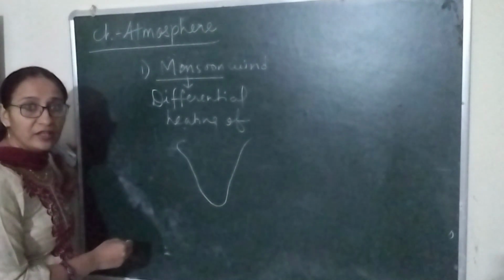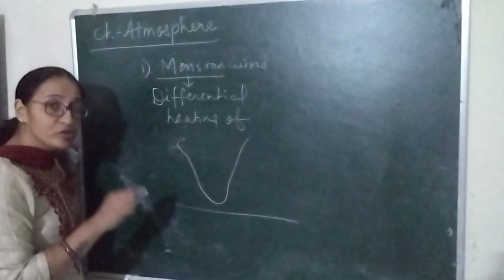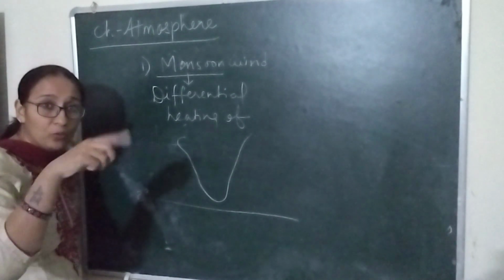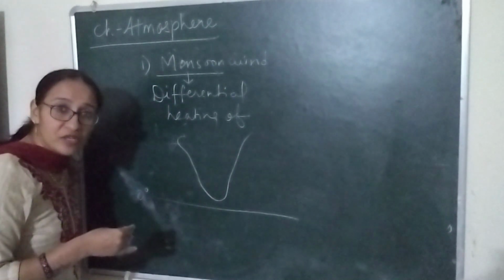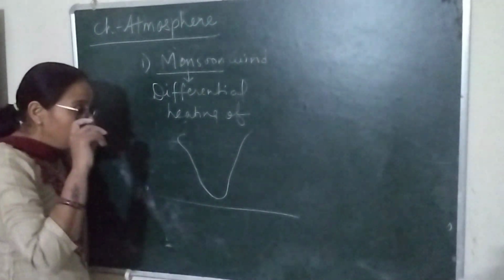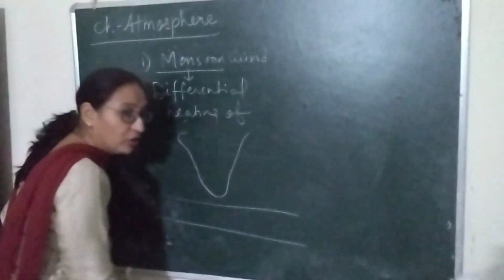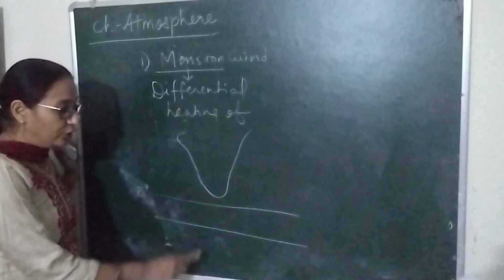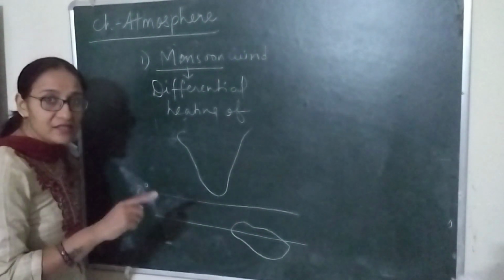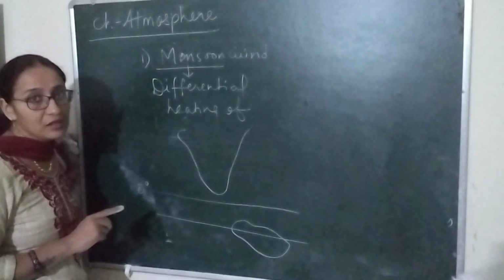Now during winter, sun rays are directly overhead. As we know, the 0-degree equator divides the earth, or globe, into two parts, the northern hemisphere and the southern hemisphere. India lies in the northern hemisphere, and during winter, sun rays are directly overhead on the Tropic of Capricorn, that lies in the southern hemisphere. Tropic of Capricorn passes through Australia. Australia lies in the southern hemisphere.